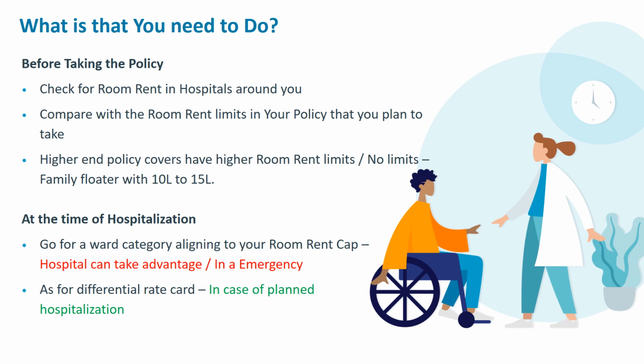But one difficulty is hospitals may take advantage or say that they don't have a ward aligning to your room rent. Say, for example, I'm eligible for a semi-private ward, and I take somebody in an emergency, and the hospital says I don't have a semi-private ward and I have a private ward only, you have no other option but to admit. So I agree that there are some exceptions, and I myself have seen a few in the last 5 to 10 years, and we also will see an example in the next slide.